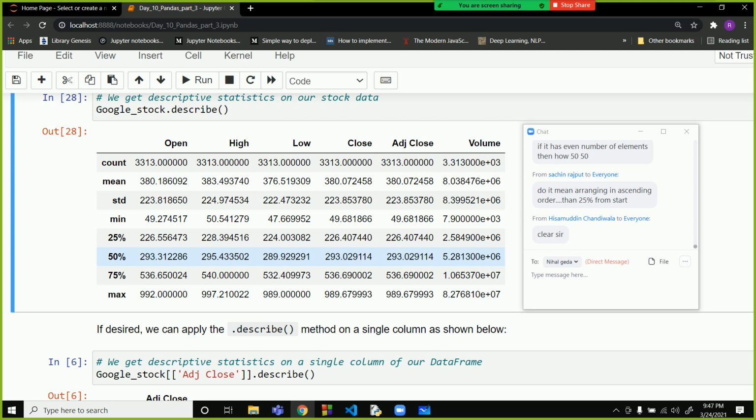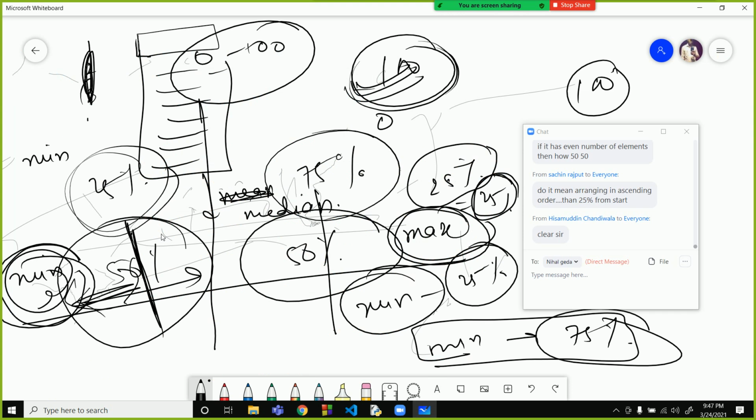So there are 293 values. Understanding? Yes, sir.